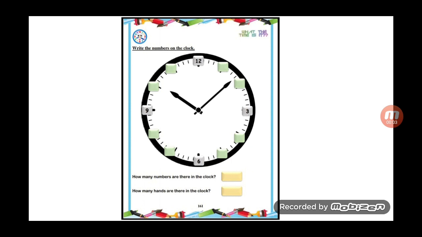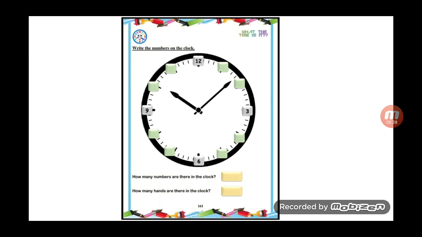Alright, everyone. Now I need you to open your books on page 161. Prepare your pencil, and fill the spaces on this clock with the correct numbers. Can you do that? Okay, let's start together.